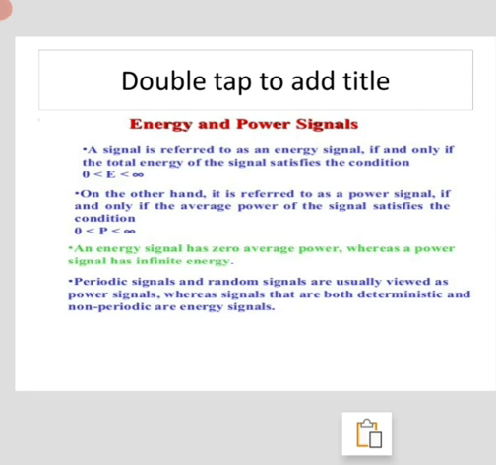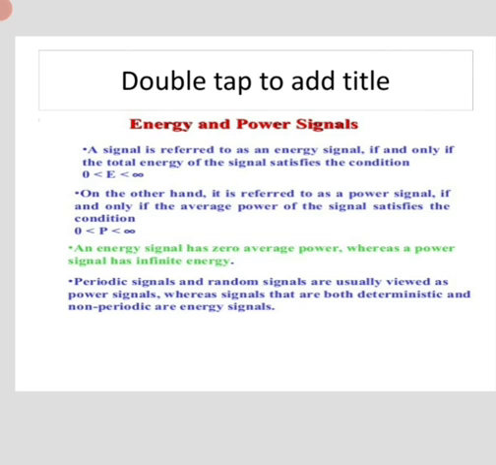So an energy signal has zero average power, whereas a power signal has infinite energy. The periodic signals and the random signals are usually viewed as power signals, whereas the signals that are both deterministic and non-periodic are energy signals. A finite energy signal will have a zero total power. When energy is finite, the total power will be zero. When the limit n goes to infinity, the energy dilutes to zero over the infinite duration, and hence the total power becomes zero.